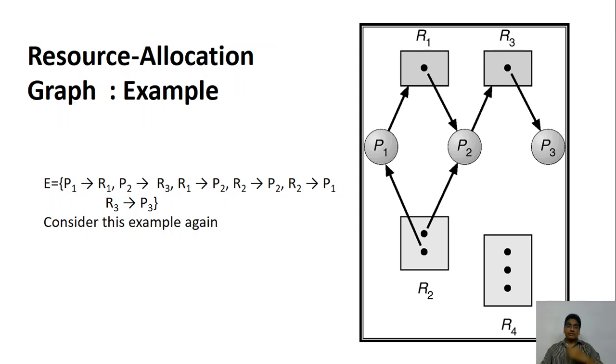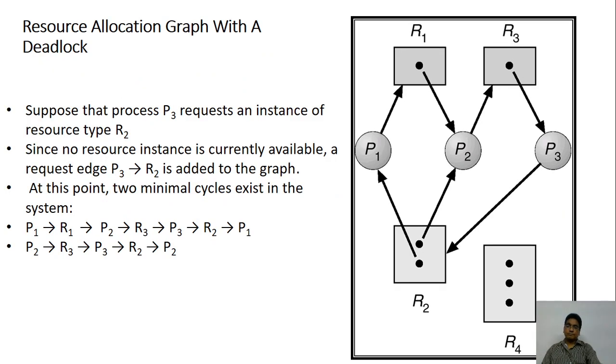Now let's look at this same diagram again and go one step ahead. What if P3 is making a request for R2? Now is there a cycle? The answer is there is a cycle. So let me start from P1. P1 is making a request to R1.